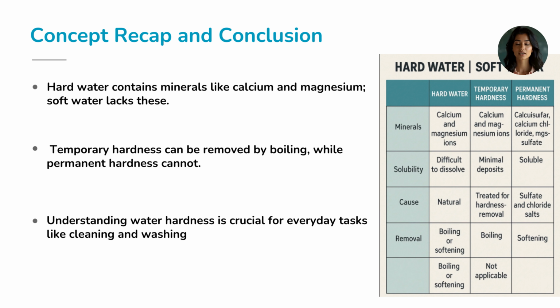To summarize, hard water contains minerals like calcium and magnesium, which make it difficult for soap to lather, while soft water allows soap to lather freely. Temporary hardness can be removed by boiling, while permanent hardness stays in the water. We also saw how synthetic detergents are a much better choice in hard water compared to ordinary soap.